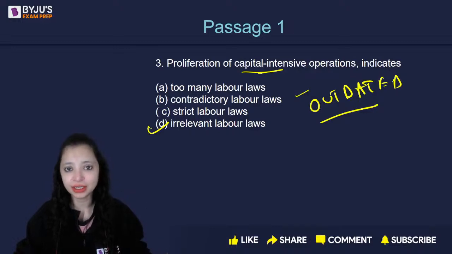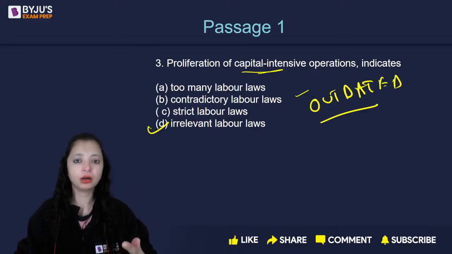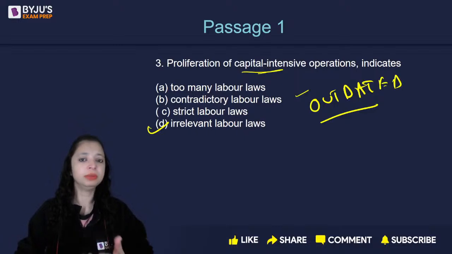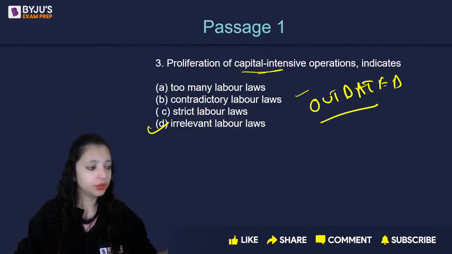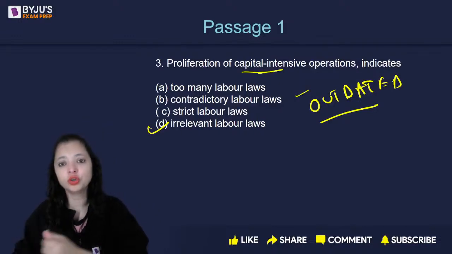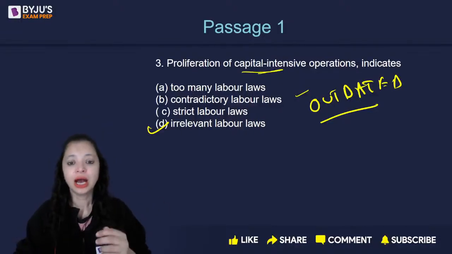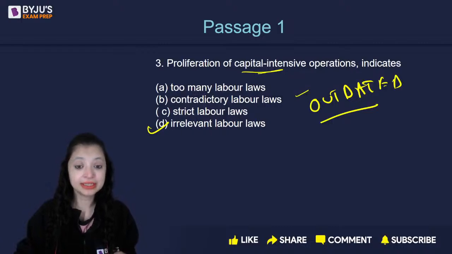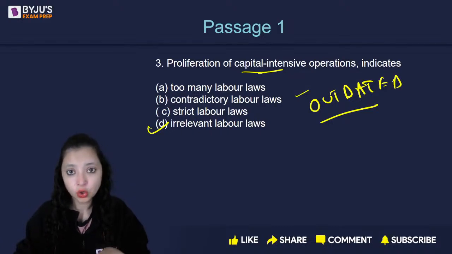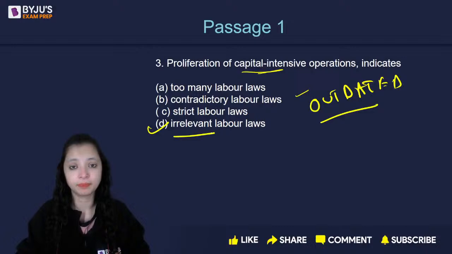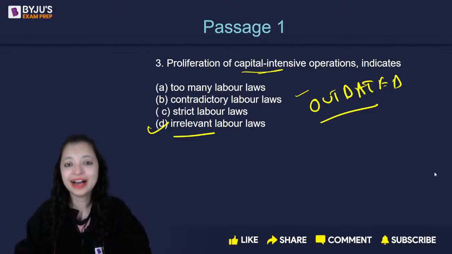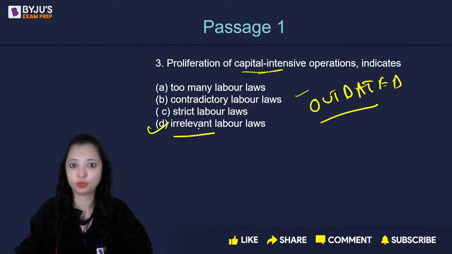These are outdated. For example, if I say you're a Brahmin, you shouldn't be consuming XYZ things, or for example, you shouldn't be doing XYZ things because you belong to this caste or this religion. I might say these can be considered as outdated. We need to be according to the situation, right? So these are not relevant in the time that we live in today. All right. They are irrelevant. Yes, D is the correct option.